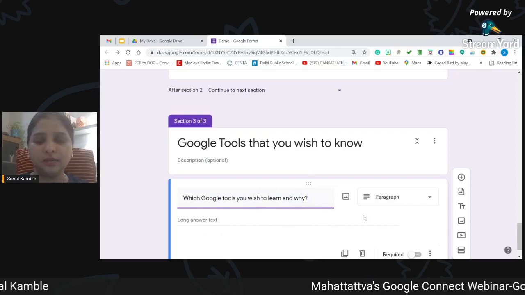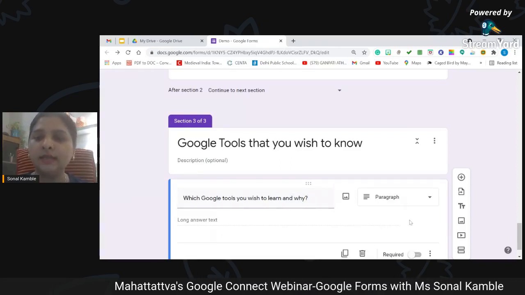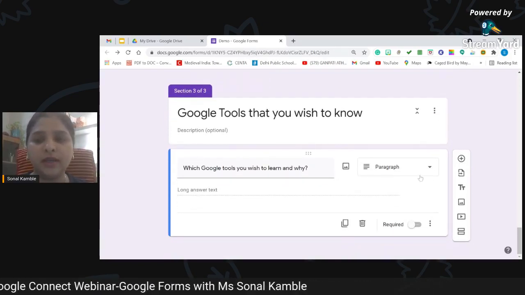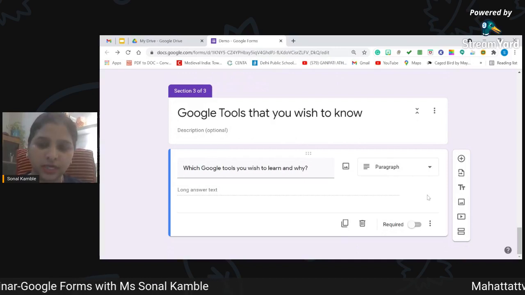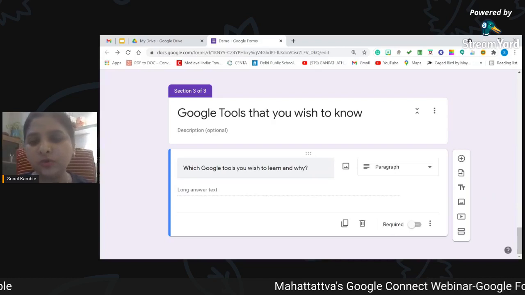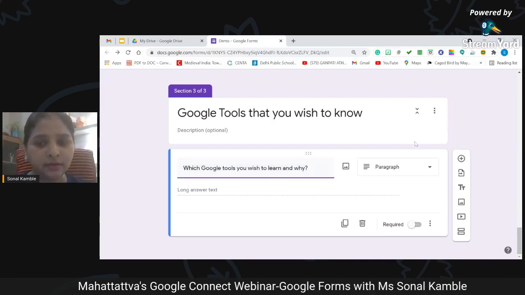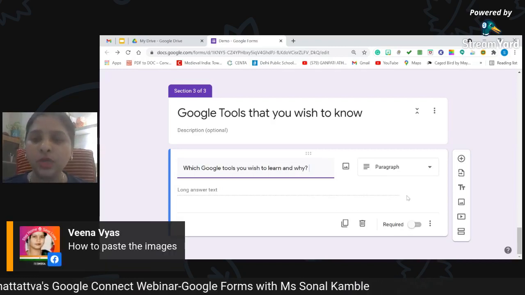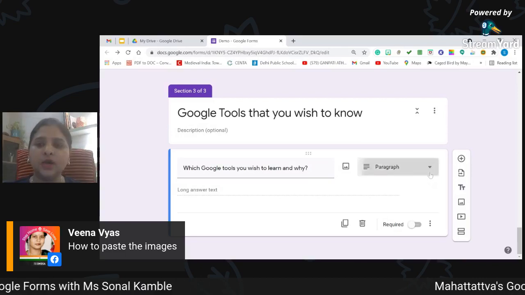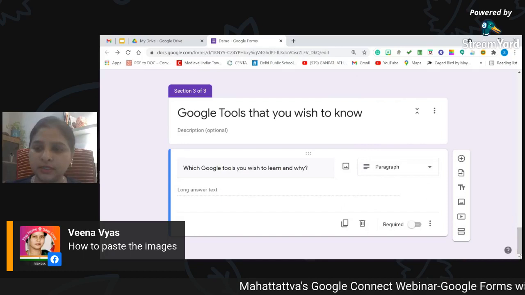Because Google Forms understood that we want to know all the things in detail, it changed the question type into paragraph, and I did not even touch that drop down menu, and it just happened. So based on the type of question you put in the question bar, Google senses it and gives you the correct option for your kind of question. This is how we can also select it, but Google Forms itself has taken care of it.